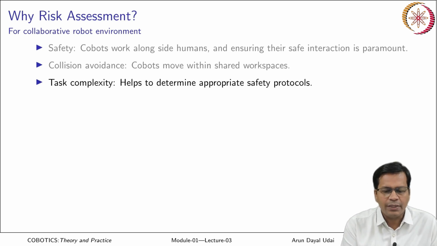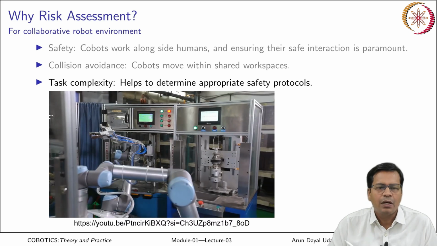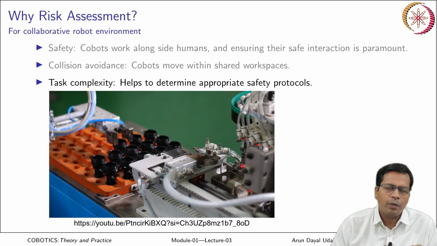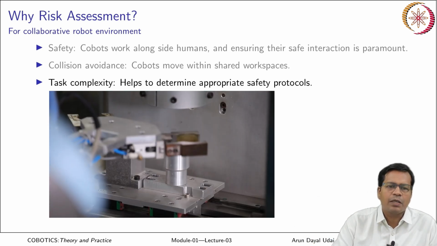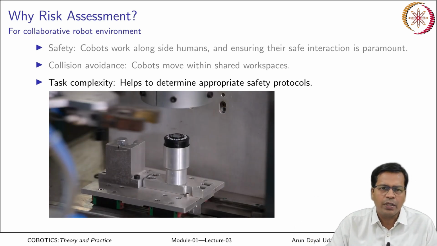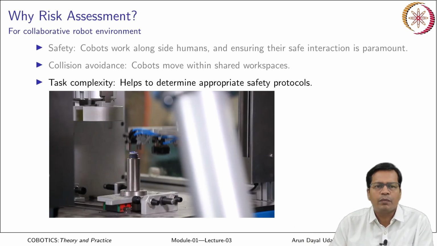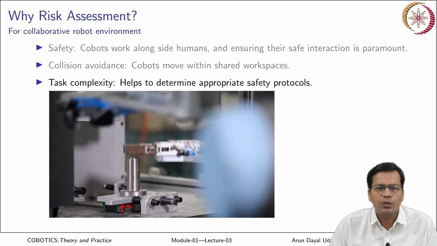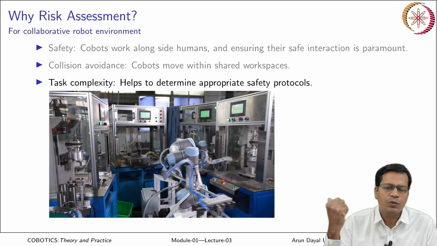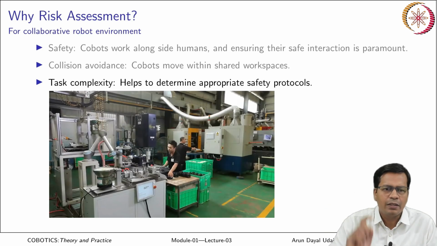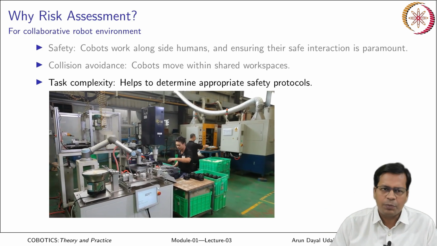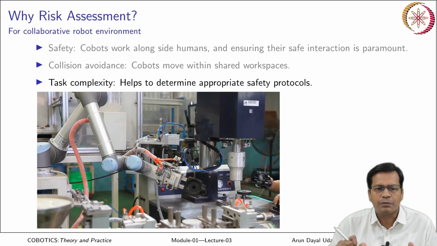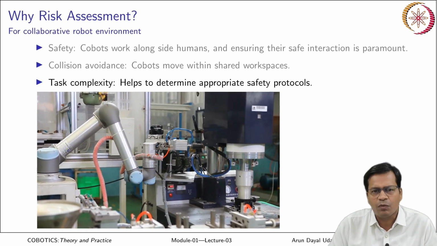Task complexity. As the task gets more complex, you need more and more interaction. For a pallet pickup, let's say it has to pick up from a place and place it down somewhere. So there are two tasks, picking up and placing it. Let us say the task gets a little more complex, and you have to insert a pallet inside a hole. In that case it picks up, it inserts it, it releases it, and it picks up the other one or places it somewhere.